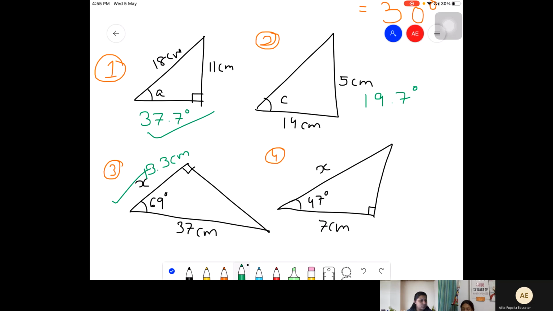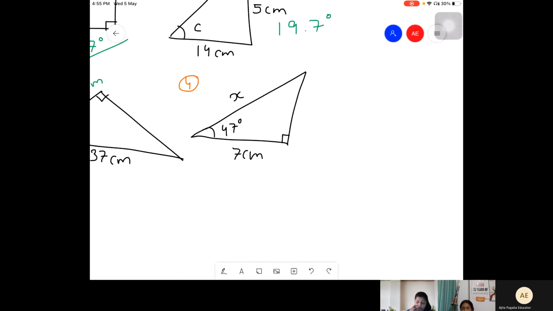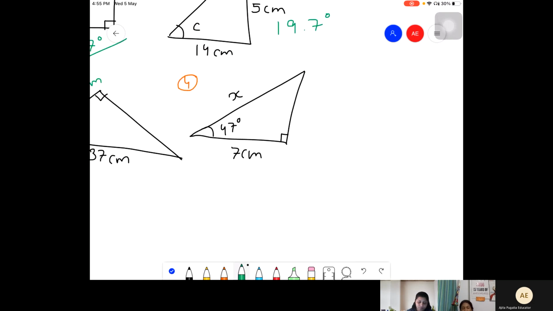No, I'm not getting 7.5, bacha. Which relationship did you use? Tan. Why tan? Because it's given the adjacent. Okay, no, they both are adjacent.